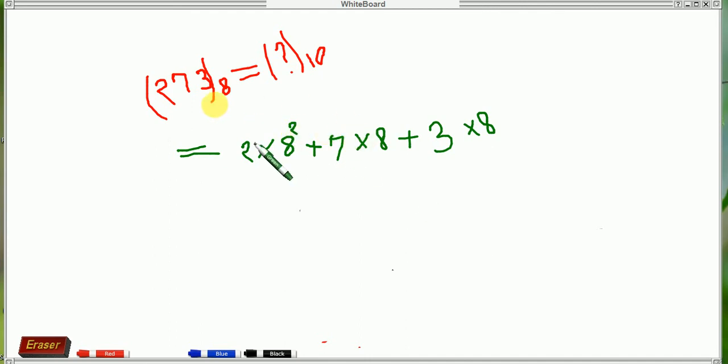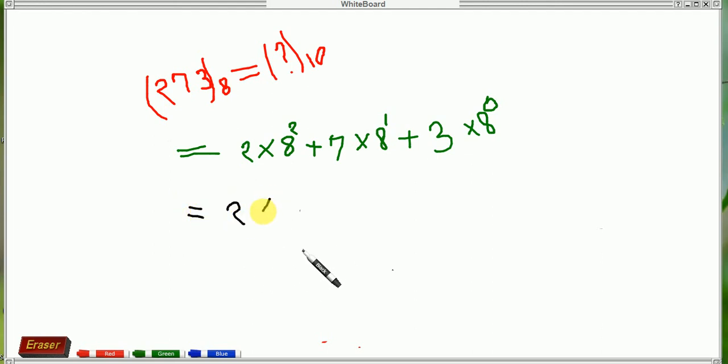And 7 into 8, how many digits after 7? Only 1. So count this value.